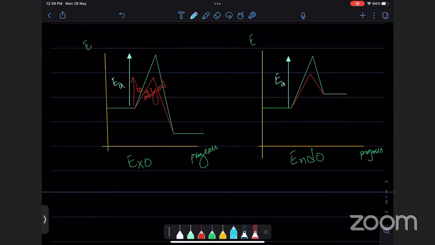And lastly, we have what we call delta H, and delta H is always the arrow from the starting point to the ending point. So that is delta H. अगर ये negative है यानी कि नीचे को है तो ये exothermic है, और अगर ये ऊपर को है तो ये endothermic है. And that is the whole chapter on this situation.